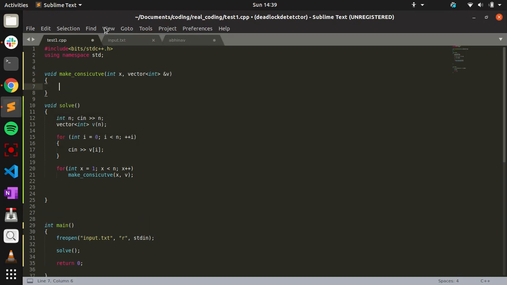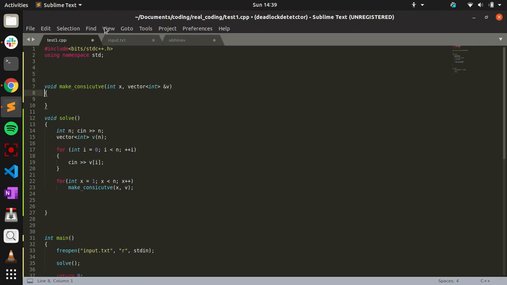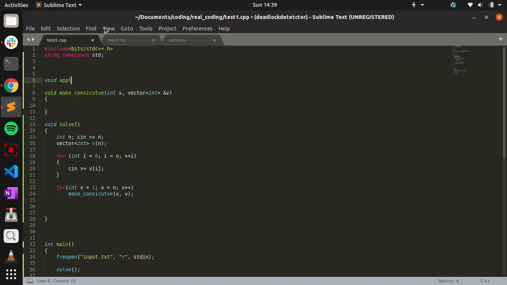We also have to make the function applyOperation. Given the parts, a vector of given part lengths.